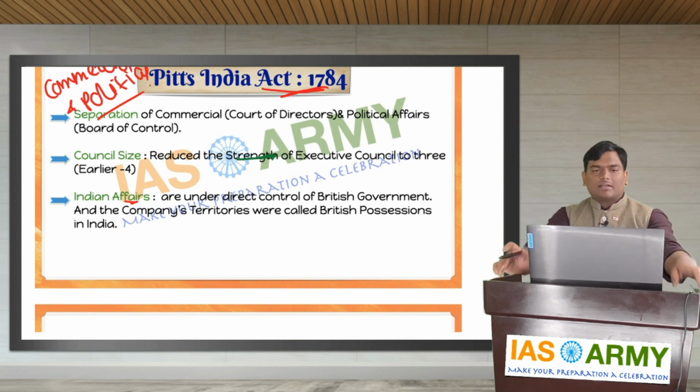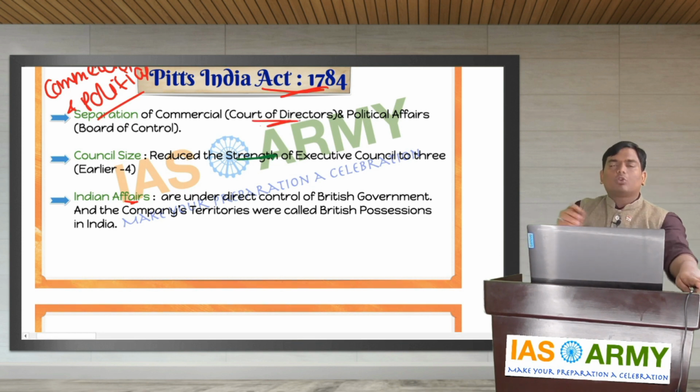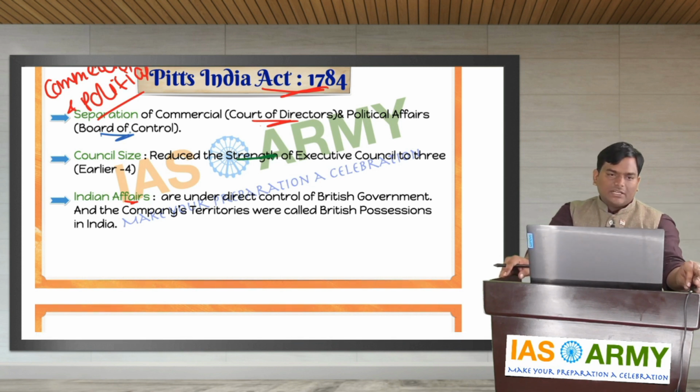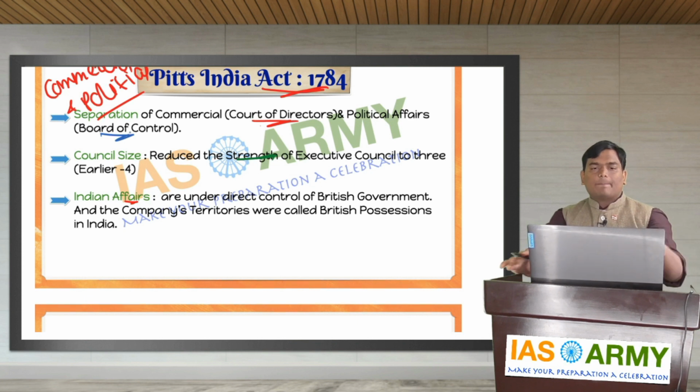The commercial activities were overlooked by the Court of Directors, whereas the political affairs were overlooked by the Board of Control. Once again, the Pitt's India Act 1784 for the first time separated the commercial and the political functions.